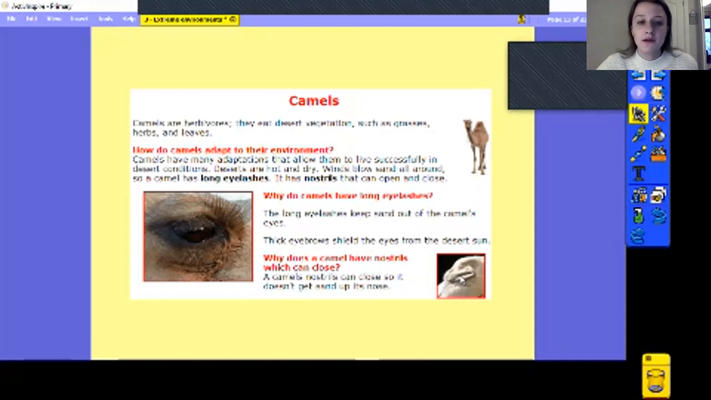There's often winds that blow sand all around. So camels have long eyelashes, which is like in this photo in the big box here. And it stops the sand being blown into their eyes. It keeps their eyes nice and moist and doesn't allow it to get blocked. And they have nostrils that open and close, which also allows them to lose heat. So it also means that they can't get sand up their nose as well.